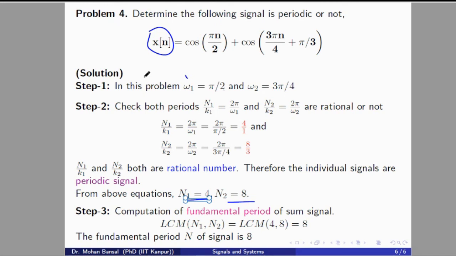Now we'll compute the fundamental period of the signal x[n]. That we can compute by the LCM of N1 and N2. Here N1 is 4 and N2 is 8. Taking the LCM of 4 and 8, we get 8. So the fundamental period of signal x[n] will be 8 here.